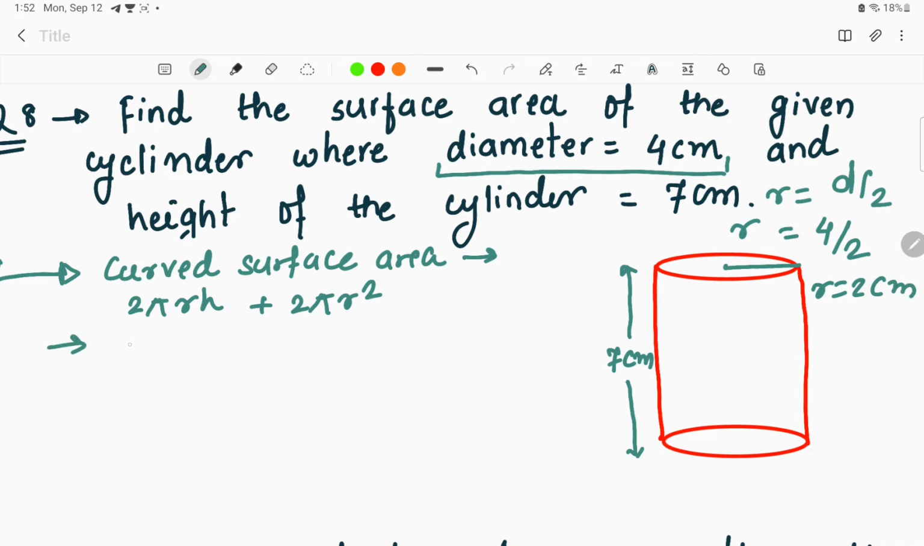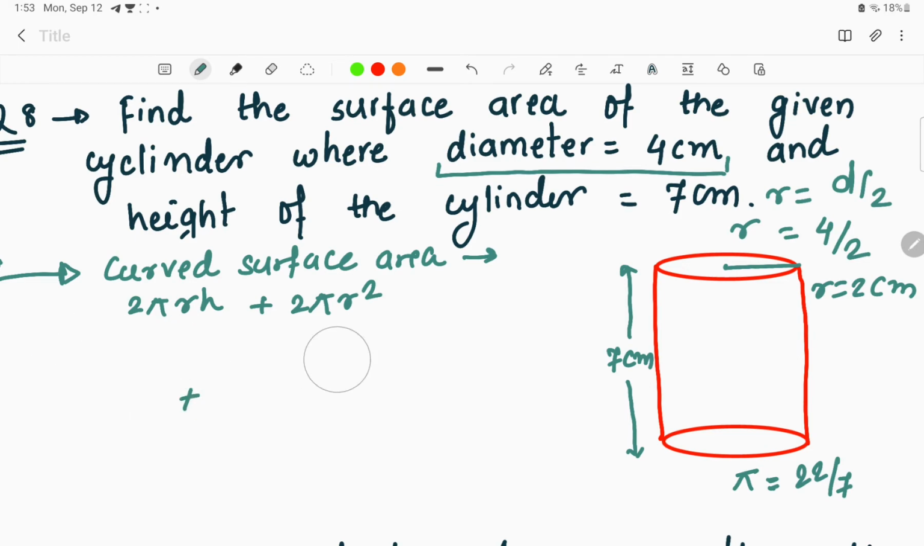So keeping the values in the given equation, what we find is, again one thing, many students take this thing into account, that the value of pi is 22 by 7. What is the value of pi? The value of pi is 22 by 7. So 2 into 22 by 7 into radius is equals to 2 centimeter, and height given over here is what? Height given over here is 7 centimeter, right? Plus 2 pi r.